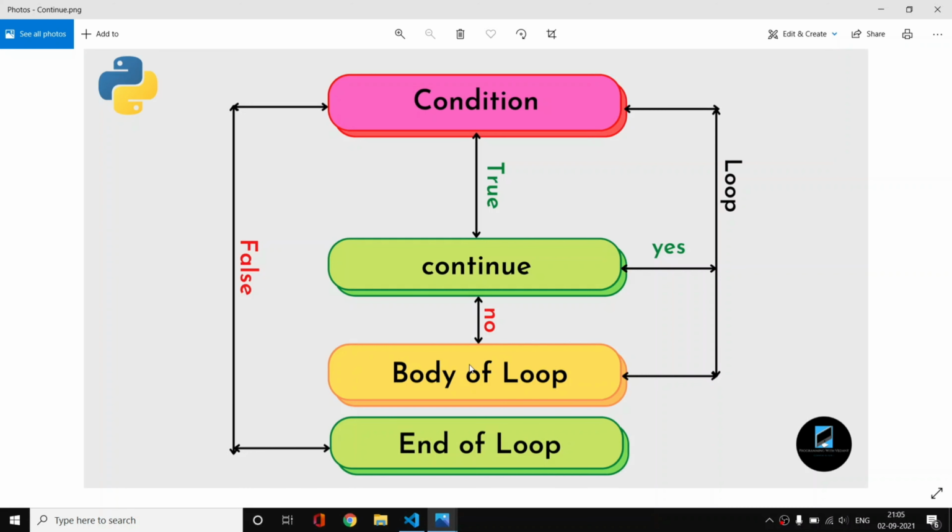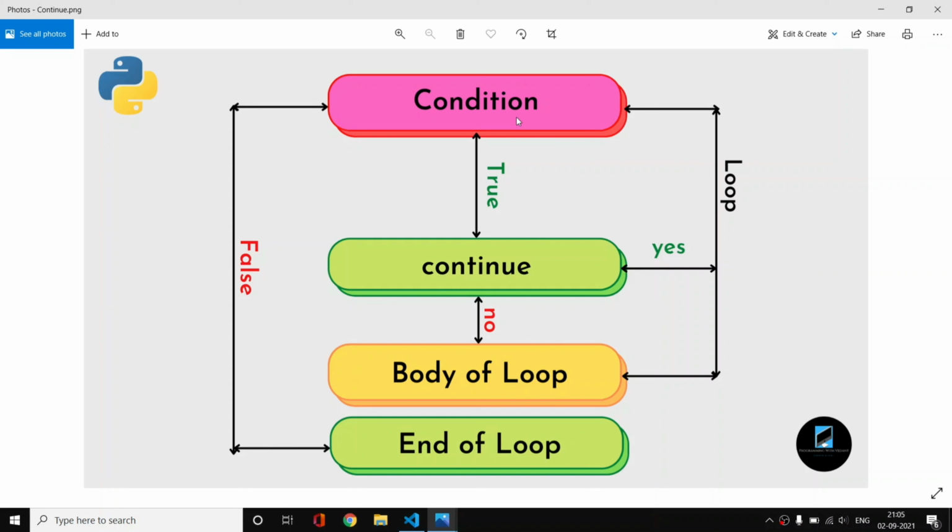Then we go down, we increment I by 1, and we go back to the condition. 2 is less than 10, so the condition is true. We go back down here and check for continue. We don't have continue because I is not 5 yet, and similarly this loop will continue. And now if I is equal to 5, then the continue will take place.